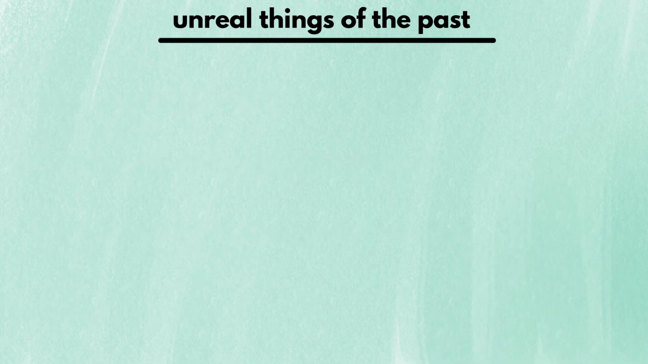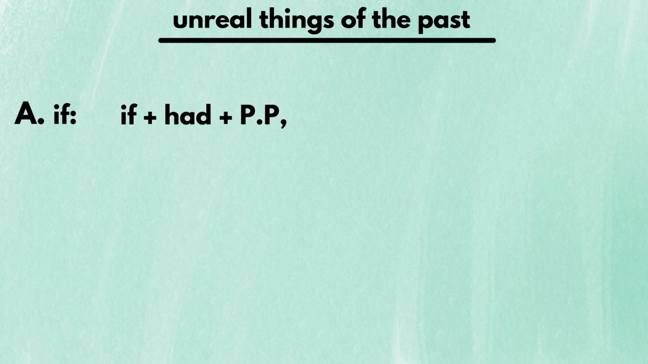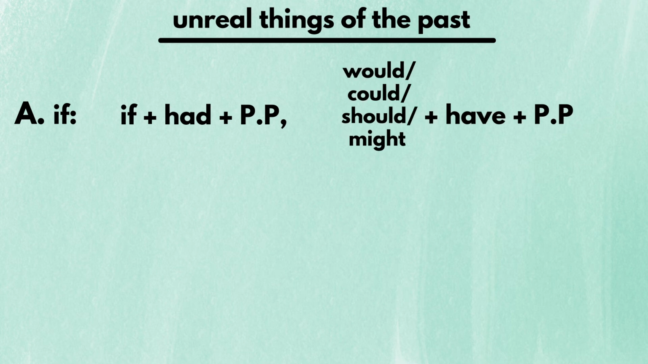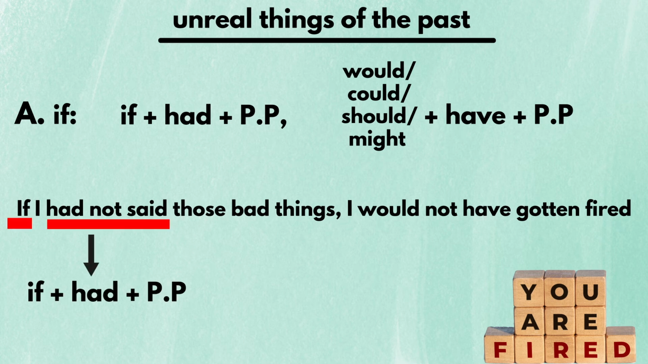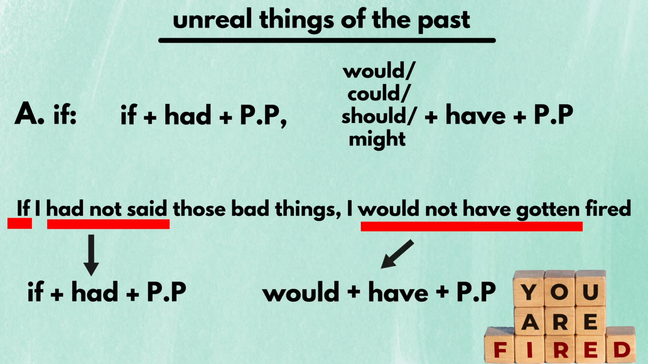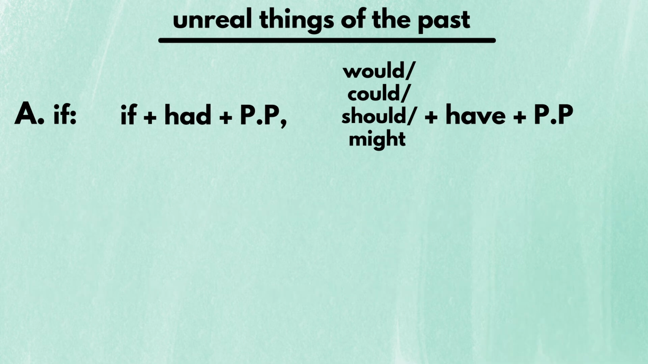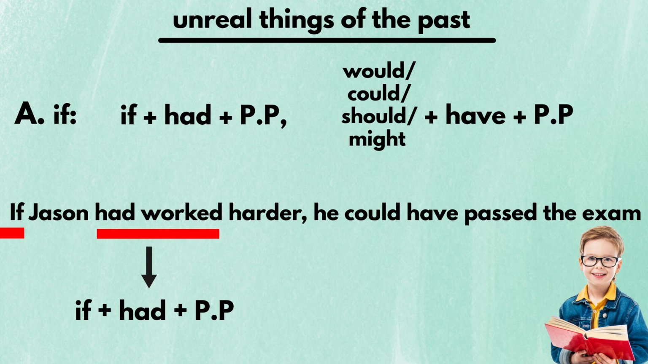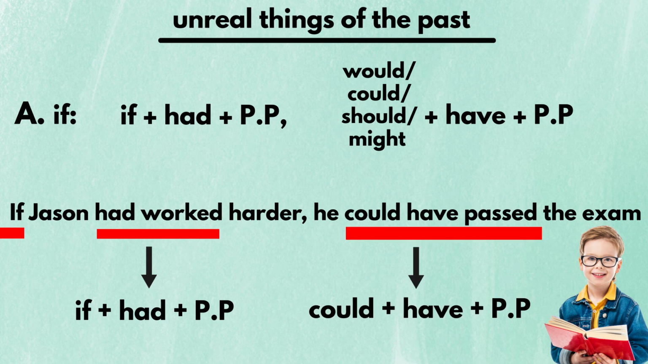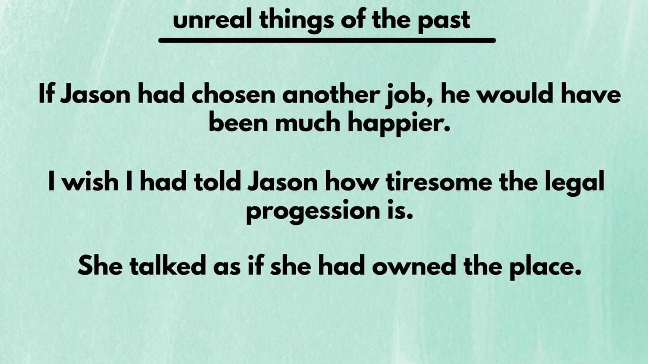Now, let's talk about the sentence structure that involves the hint word "if." In one clause, you have the word "if" and "had plus pp." And in the other clause, you have "would" or "could" or "should" or "might" plus "have plus pp." Here's an example. "If I had not said those bad things, I would not have gotten fired." We have the word "if" and "had plus pp" in the same clause, and we have "would plus have plus pp" in the other clause. Here's another example. "If Jason had worked harder, he could have passed the exam." We have "if" and "had plus pp" in the same clause and "could plus have plus pp" in the other clause. Here are some other example sentences, but I'm not going to analyze them.